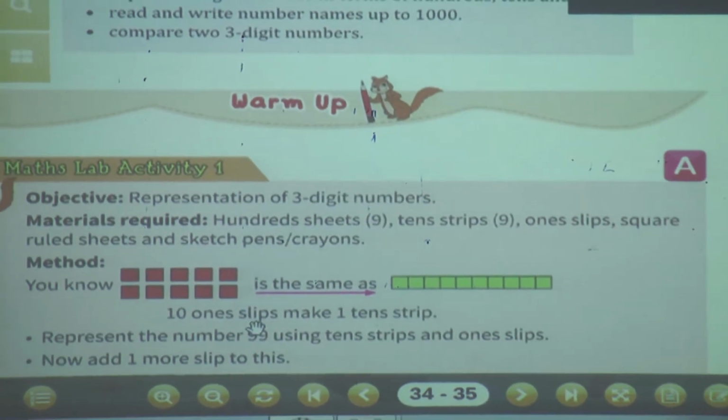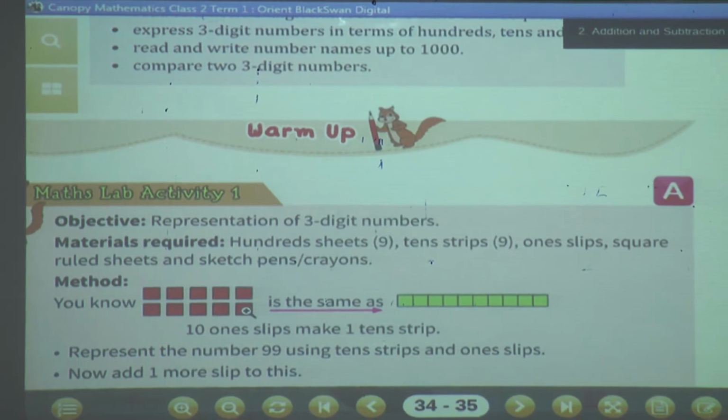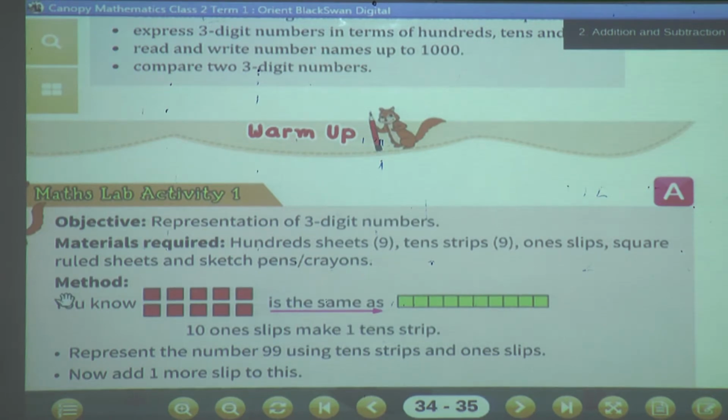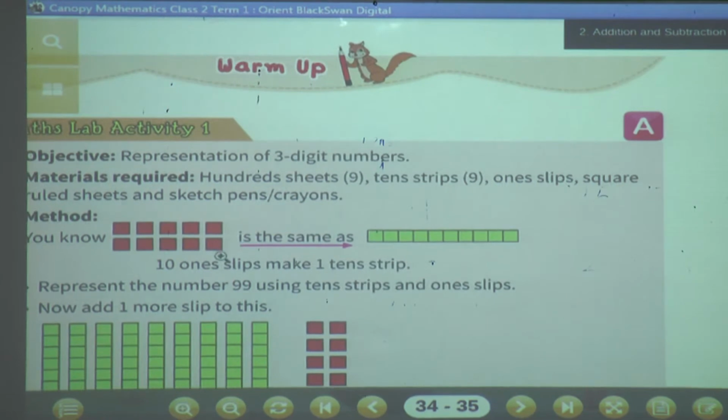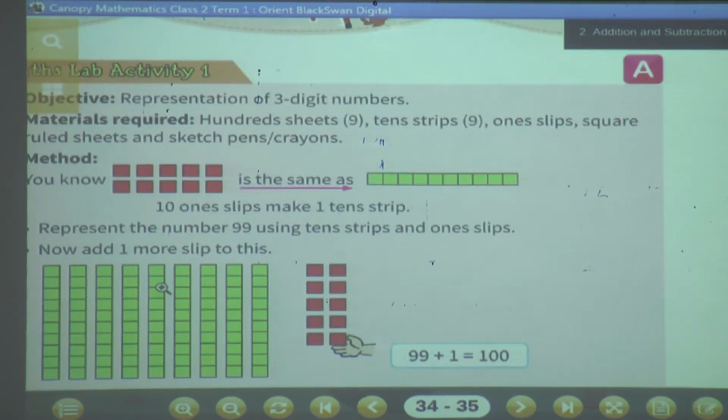Now you can see here, you know that 10 ones make 1 ten slip, means 10 ones make 1 ten. Now see here, represent the number 99 using tens. Now see here, add one more slip. Now you can see here, how many are there?